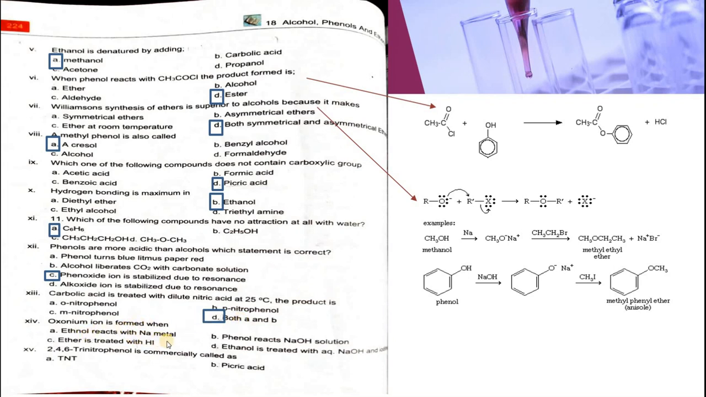Oxonium ion is formed when ethanol reacts with sodium metal, phenol reacts with sodium hydroxide, ether is treated with HI, or ethanol is treated with sodium hydroxide. Then C option is the correct one. 2,4,6-trinitrophenol is commercially called picric acid, TNT, and there are two more options as well, carbolic acid and fumaric acid. Picric acid is the correct option.